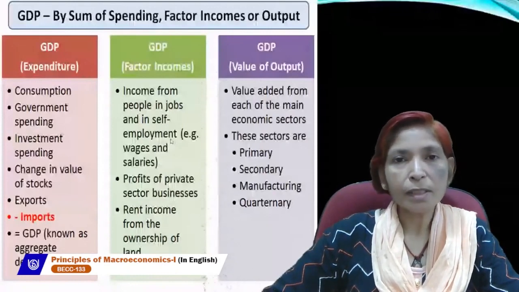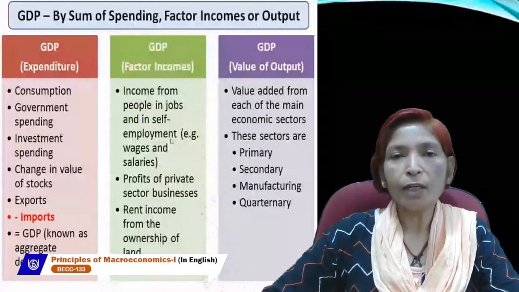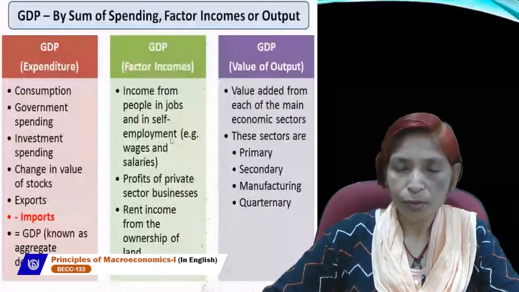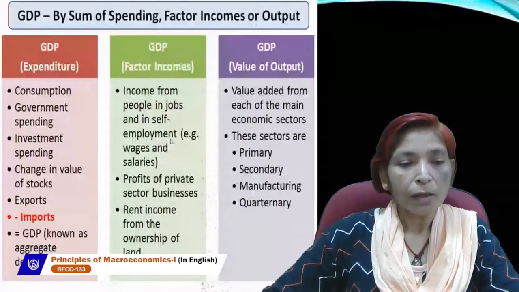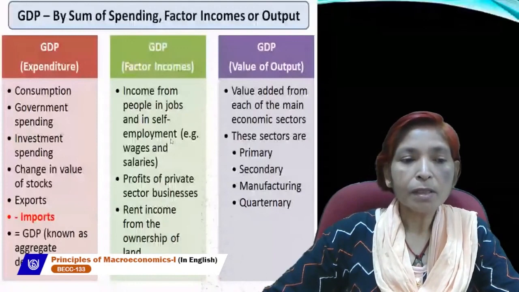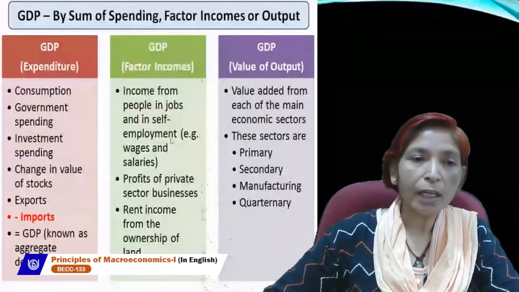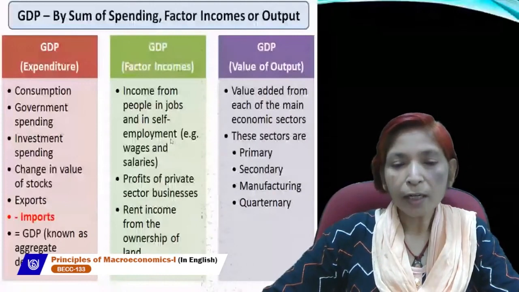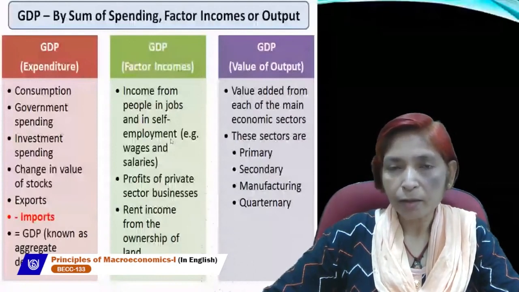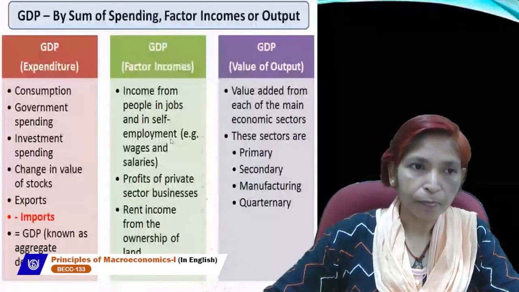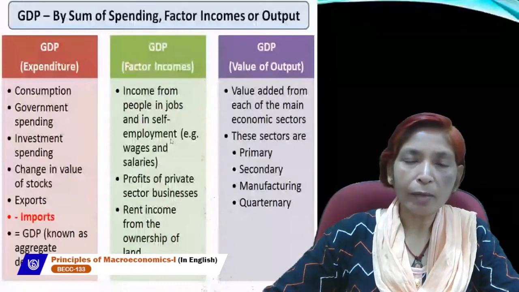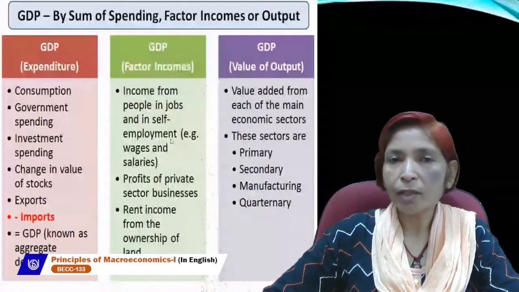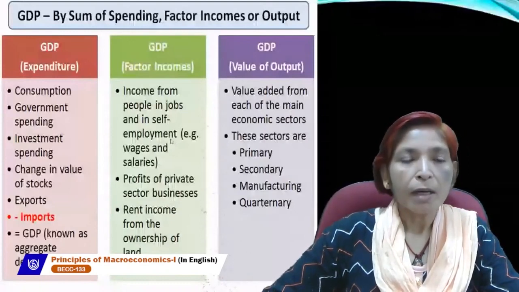But in the case of final goods, no value is added. For example, if we use wheat, we can make so many things from wheat. But bread is a final good, which means no other value can be added to it. So intermediate goods' value can be added, but final goods' value can't be added.